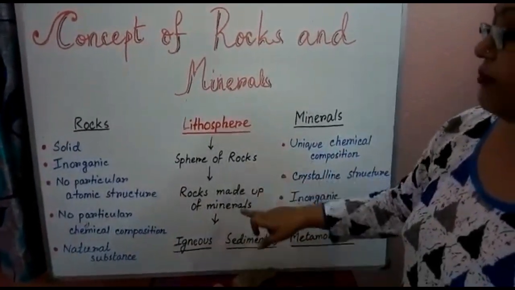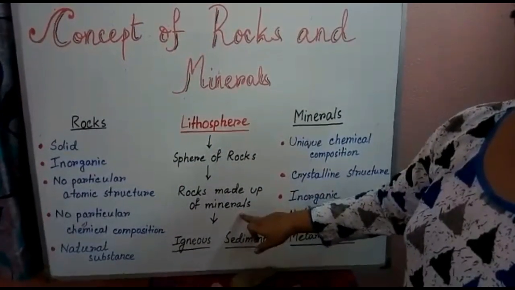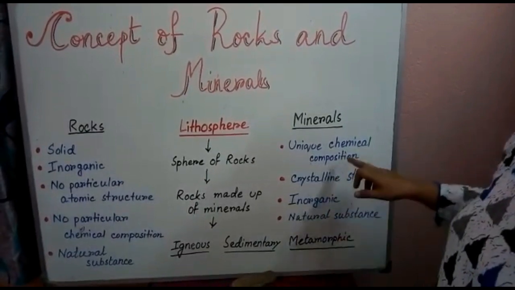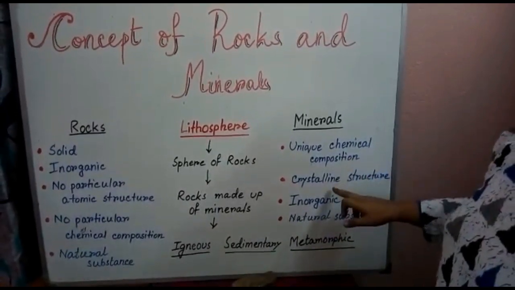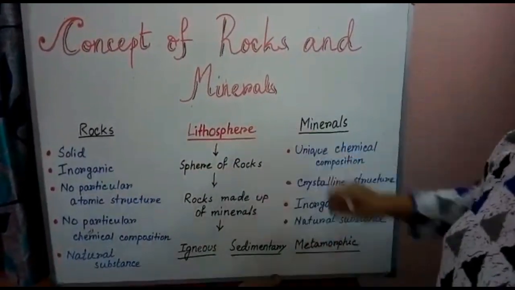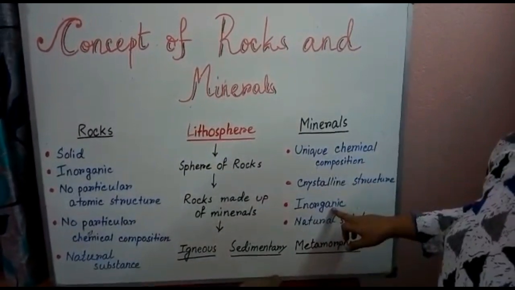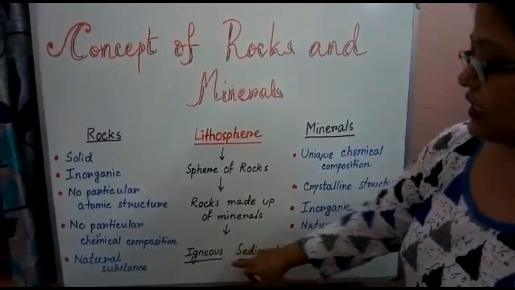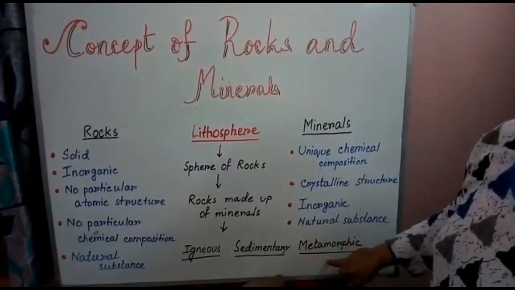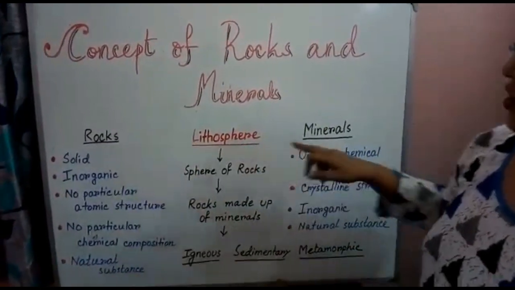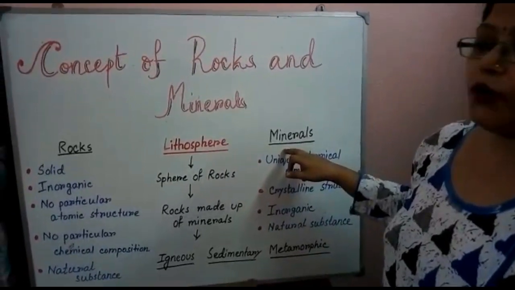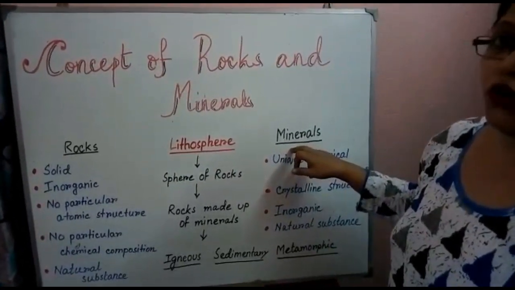Now these rocks are made up of minerals. So what are minerals? Minerals are also natural substances, but they have a unique chemical composition and a crystalline structure. The common thing between rocks and minerals is that they are inorganic in nature. Now rocks can be divided into three categories: igneous, sedimentary and metamorphic. So rocks are combinations of minerals. It doesn't mean that a lot of minerals are needed. A rock can be made up of one single mineral, or two or more.